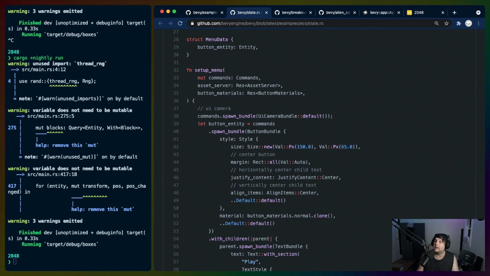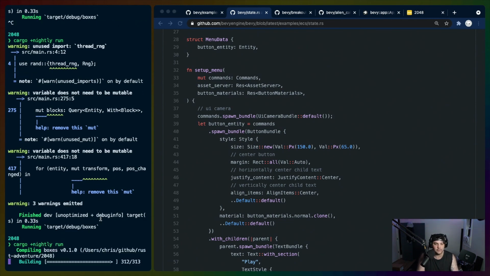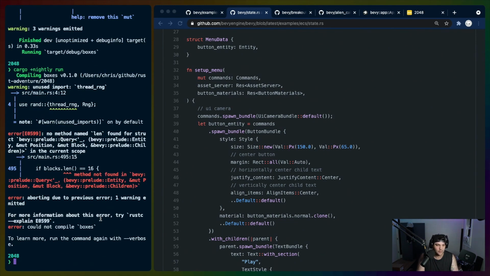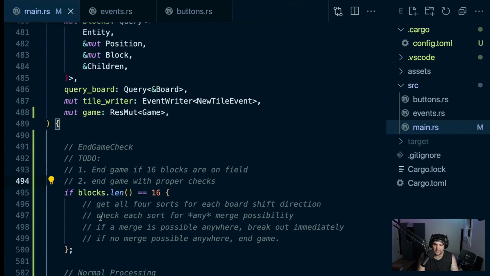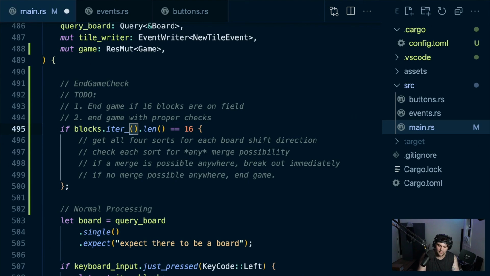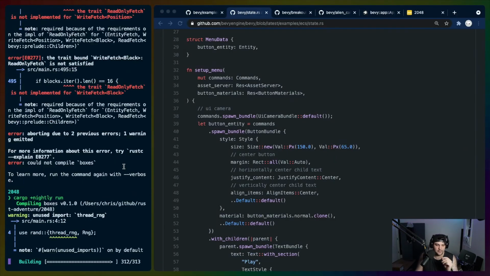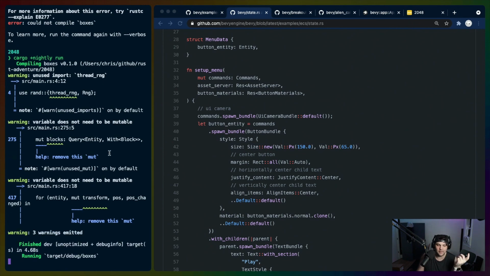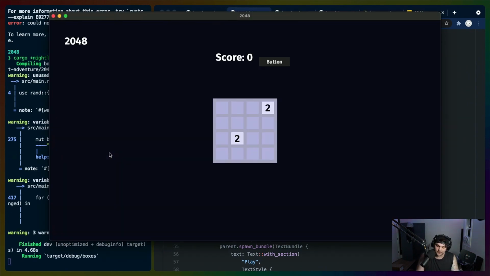We've been going for a bit now. We got quite a bit done. Just as a final recap of what we got done today. Oh, I just messed something up. Blocks dot iter mute, because that's how that has to work. Not exactly what I want, but that's fine. So what we got done today, the UI looks horrible, but we got the score going up like this.